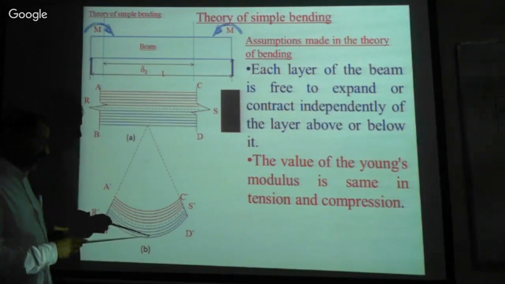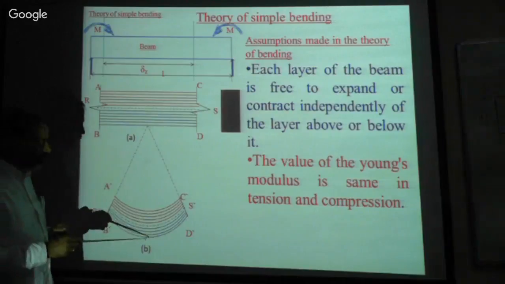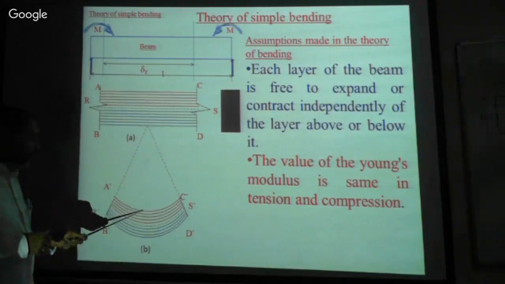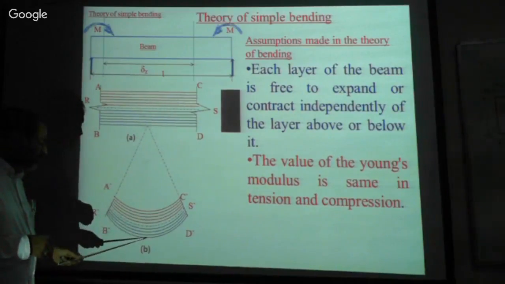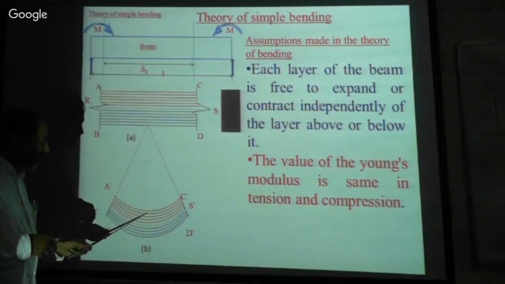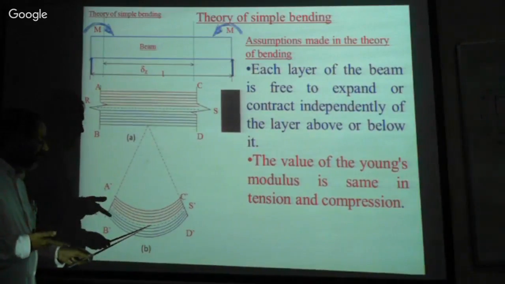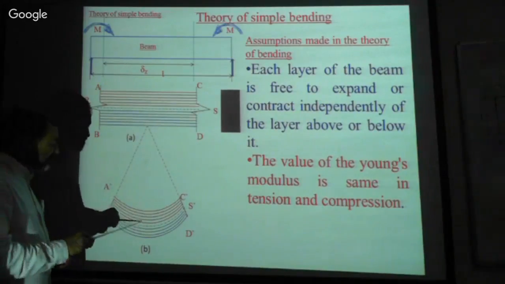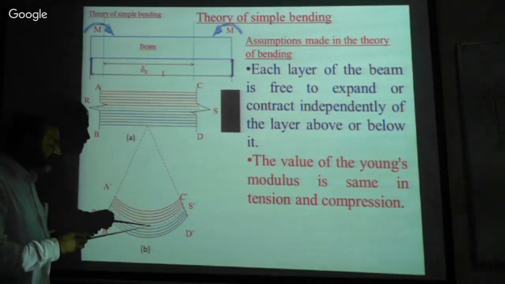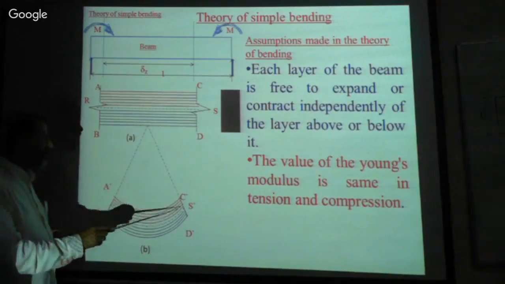The farthest layer is suffering from maximum compression, sorry, maximum tension, isn't it? This top one is suffering from maximum compression, this is suffering from maximum tension, and this is compression, less compression, less. Whereas here there is no compression or tension, because there is no expansion or compression. So the stress induced in this layer is zero, isn't it?